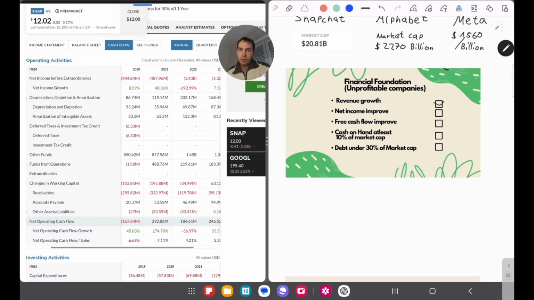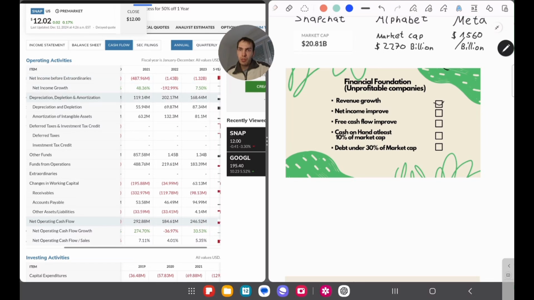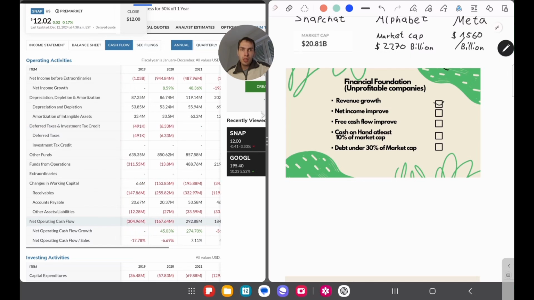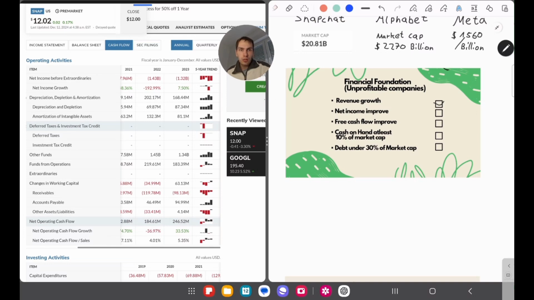And then in 2022, we have a worsening again with 1.4 billion in the negative. In 2023, we have a slight improvement, but it's still 1.32 billion in the negative. So we don't really like to see that. We had a small improvement for some years, but then we have a worsening again. So it's not a check here.